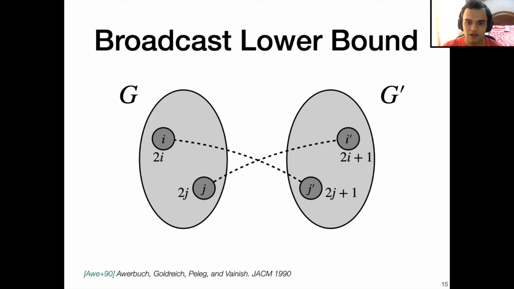Now, when we consider the crossed edges, the vertex I has a neighbor with ID 2j plus 1, whereas initially it had a neighbor with ID 2j. So the relative ordering of the IDs in the initial information of I has not changed. And this allows us to do a more clever inductive argument and get an omega m lower bound for broadcast.